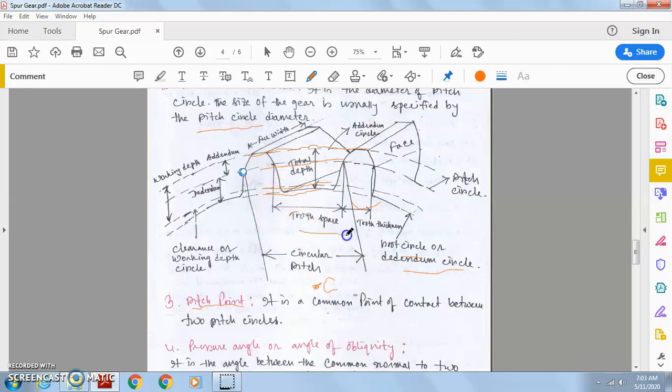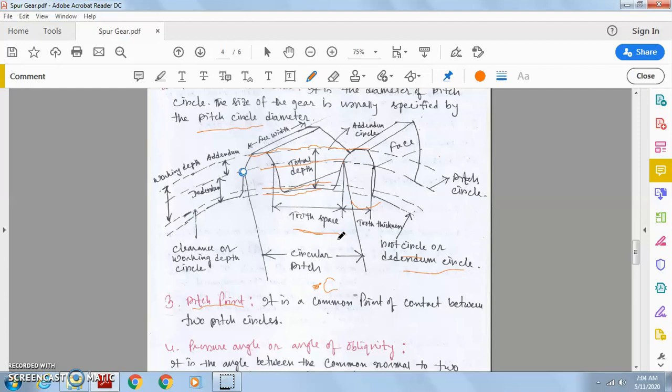And tooth space, I have already told you what is tooth space. Tooth space is the gap between two adjacent teeth. Within this particular tooth space, the meshing gear tooth will mesh. For the correct operation of a gear drive, the tooth space must be equal to the tooth thickness of the meshing gear. If there is any error, that error is called the backlash error.